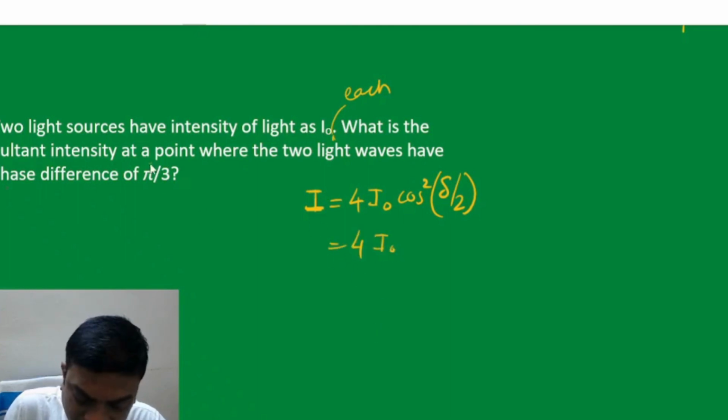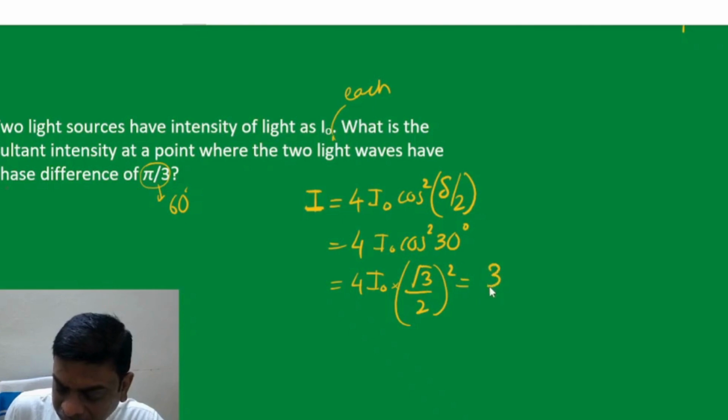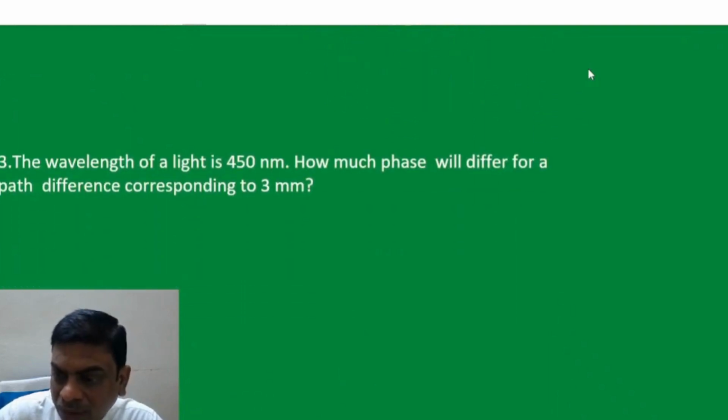So here you can see the phase difference is 60 degrees. Pi by 3 is 60 degrees, half of this is 30 degrees. So this will be 4 I0 into (root 3 by 2) whole square. So the end result is 3 I0, because the 4 gets cancelled, you can see, students. So this is the answer.